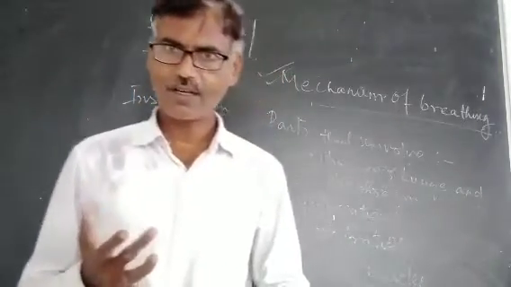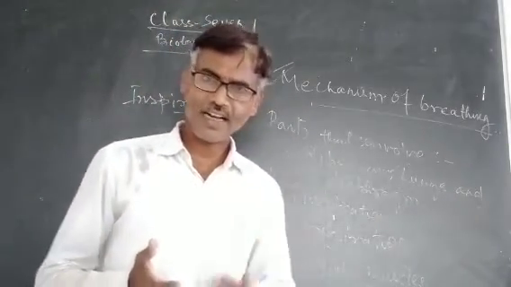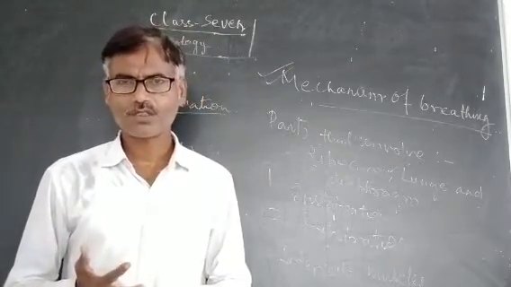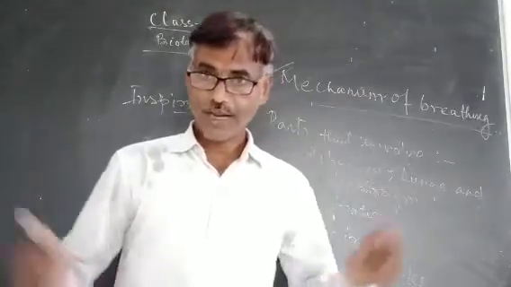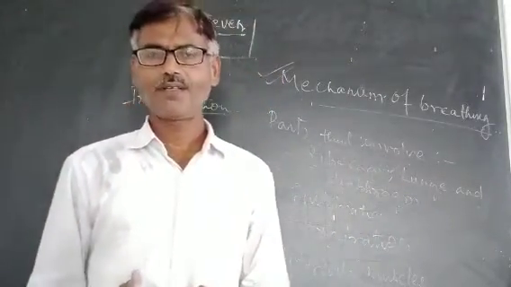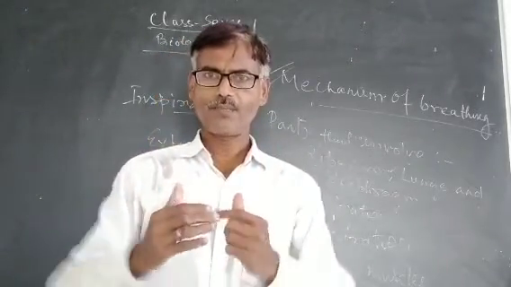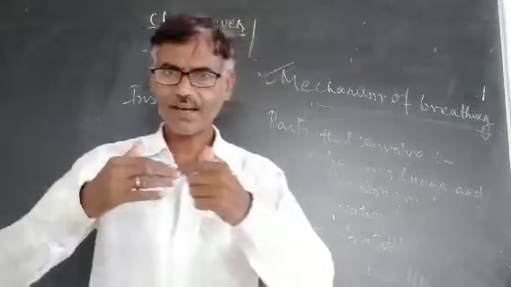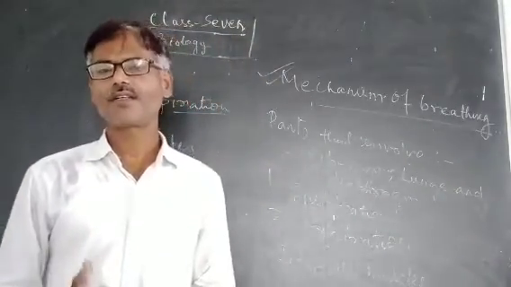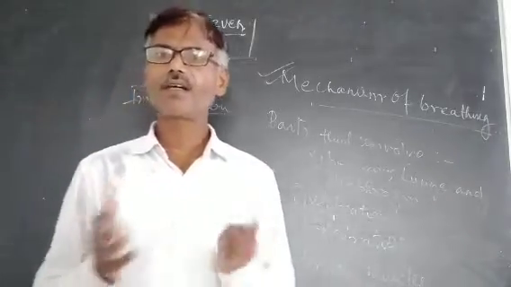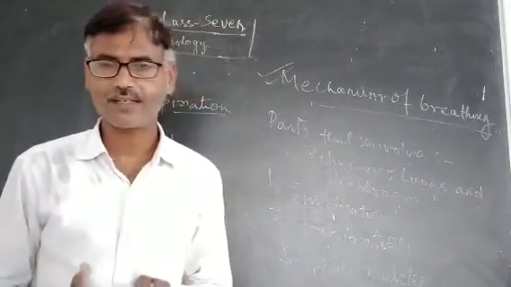Contraction of the external intercostal muscles on the outer surface of the rib cage and relaxation of the internal intercostal muscles moves the rib cage up and out. Simultaneously, the dome-shaped diaphragm just below the lungs contracts and becomes flat. Due to these two changes, the volume of the chest cavity increases and the lungs get more space to expand.